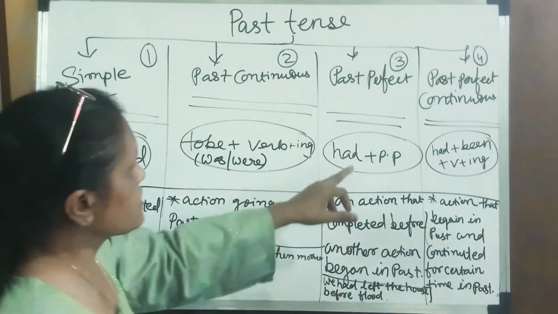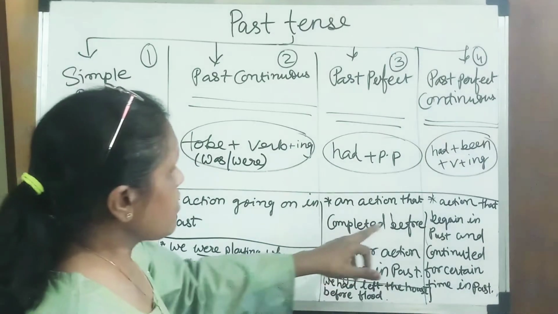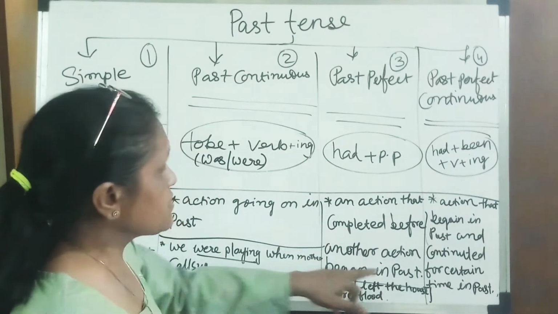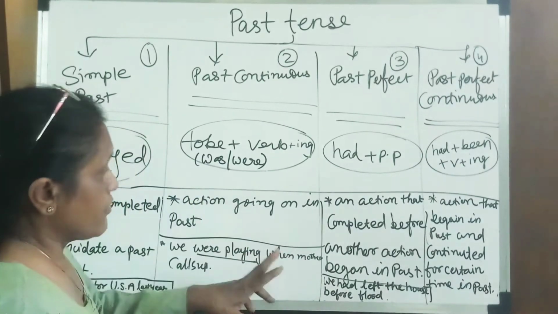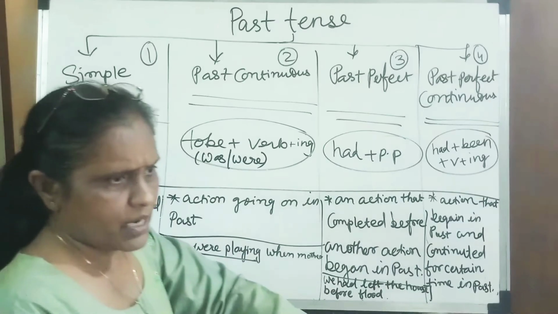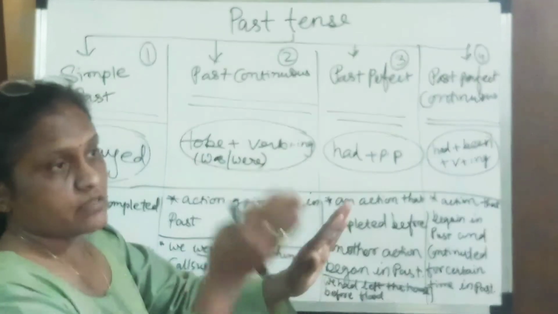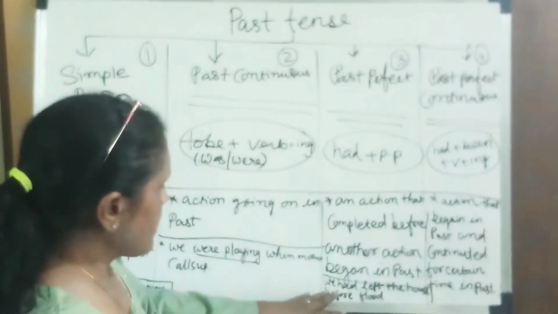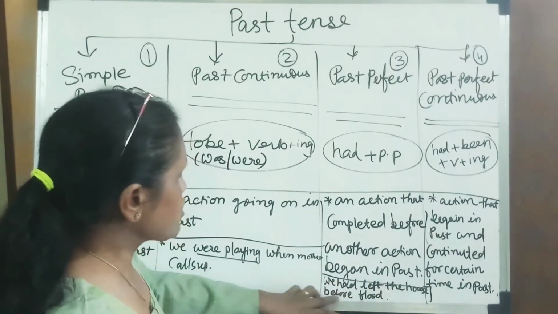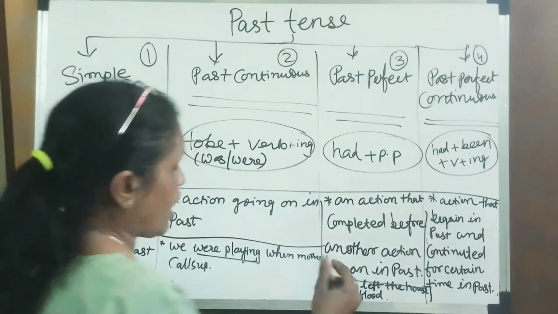Then the third one we are discussing is past perfect: actions that had completed before another action began in the past. There are two actions, both in the past, but one of them happened first, and the first is expressed with had plus pp. For example, we had left the house before the flood.